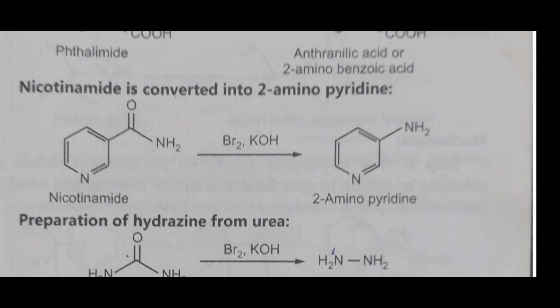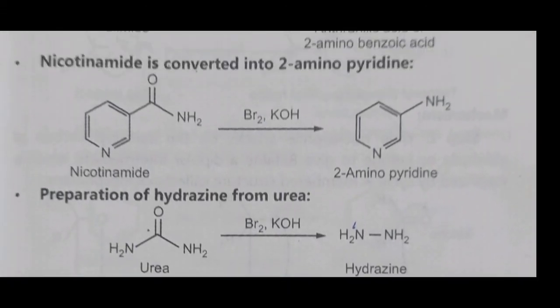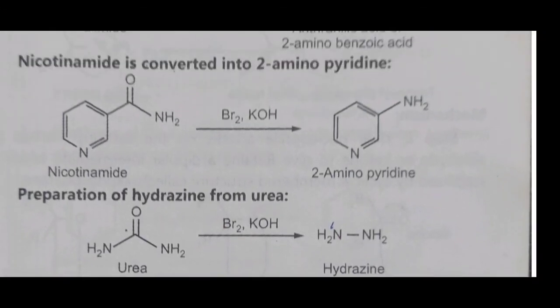Then the third application of Hofmann bromamide reaction is the preparation of hydrazine from urea. Here, urea, NH2CONH2, this structure is called urea. Then urea reacts with Br2 and KOH, converting to hydrazine, NH2NH2.